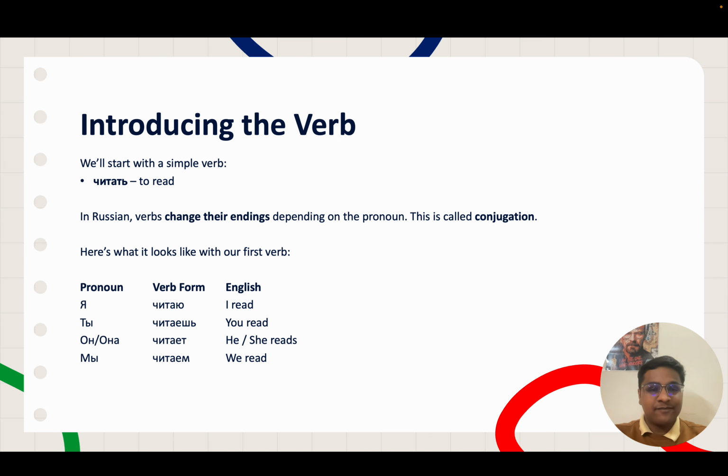Next we have mi. Mi means we, and the verb form that we use is chitayem. Chitayem. We read. Mi chitayem. Next we have vi. Vi is the formal or the plural form of the word you, and the verb form that we use is chitayete. Vi chitayete. And the last but not the least, we have oni. Oni chitayut. They read. Oni is the pronoun for they.